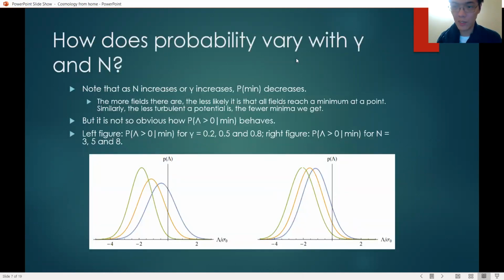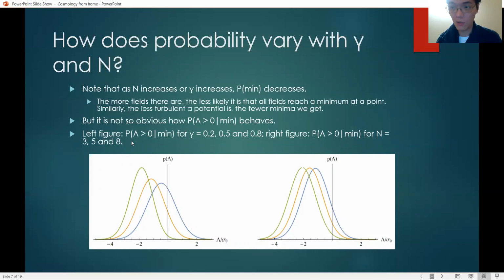Next, we say something about how the probability that we want varies with gamma and n. Note that as n increases or gamma increases, the probability of a minimum decreases. That's because the more fields there are, the less likely it is that all the fields will reach a minimum at a point. And all the fields have to reach the minimum at that point in order to have a minimum in the inflaton. That covers n. Similarly, when the potential is less turbulent, we would expect fewer minima because the gradient varies less within a region, so the probability of a minimum decreases. However, this probability of a minimum is not what we are after. We are after this one, the probability that lambda is greater than 0 given that we are at a minimum. It is not a priori clear how this will vary.